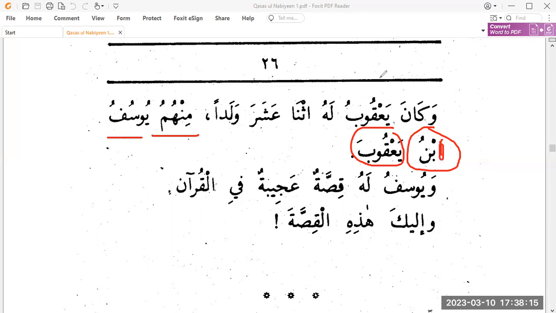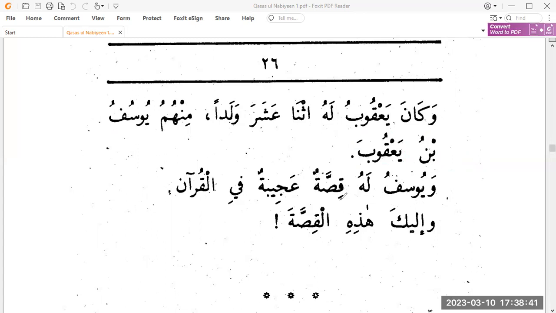We don't write it when it comes in the middle with this particular word, and you do not read it either. So among them was Yusuf ibn Yaqub.